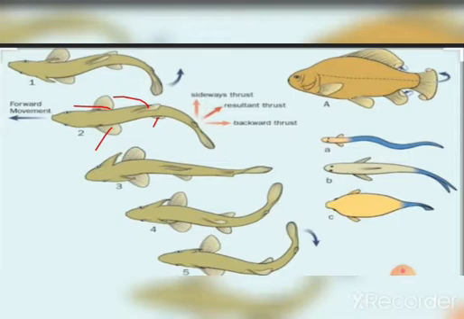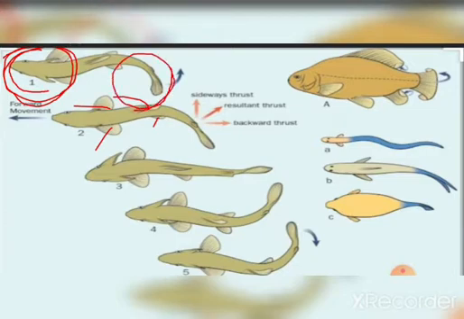When a fish swims, its front part curves to one side and the tail part stays in the opposite direction. You can see here the front part curves, that means the head part moves to one side and the tail part stays in the opposite direction of the head part.